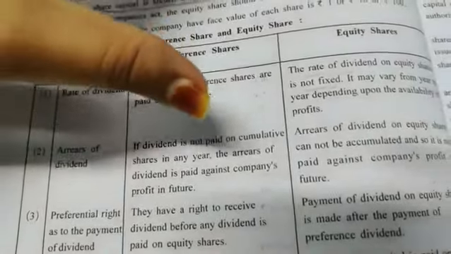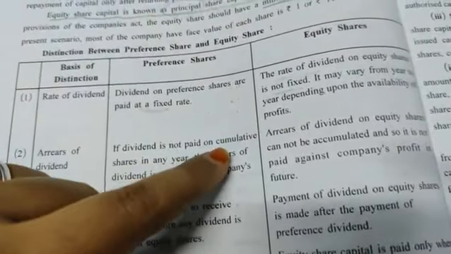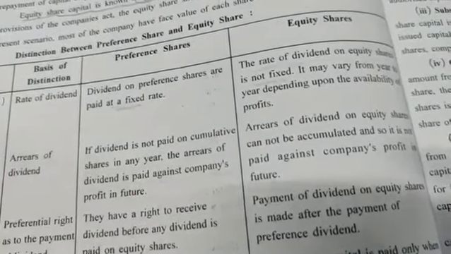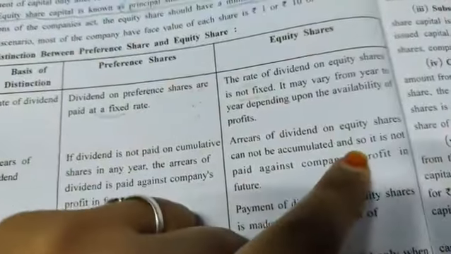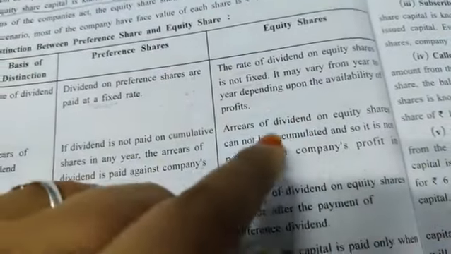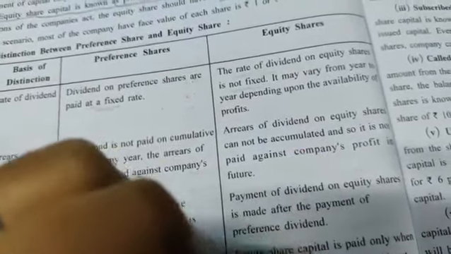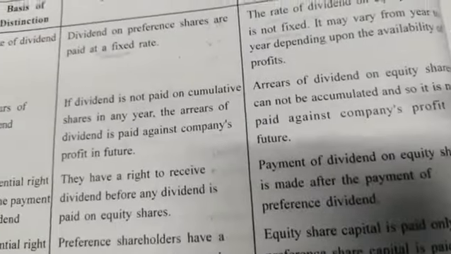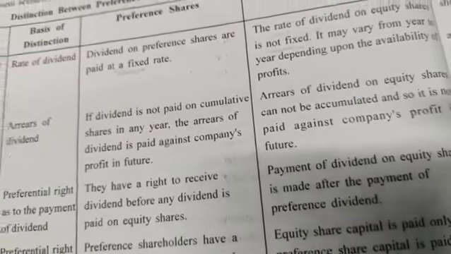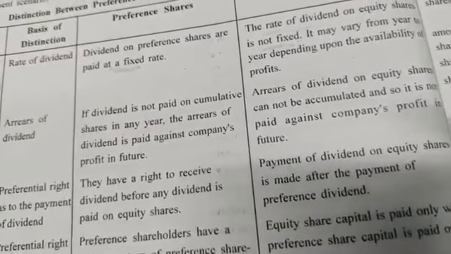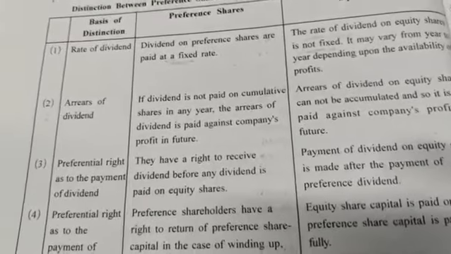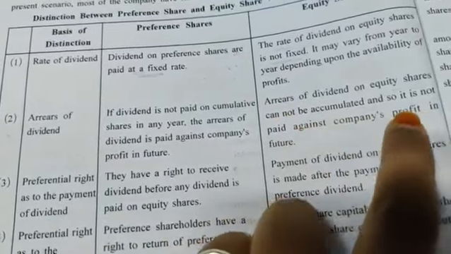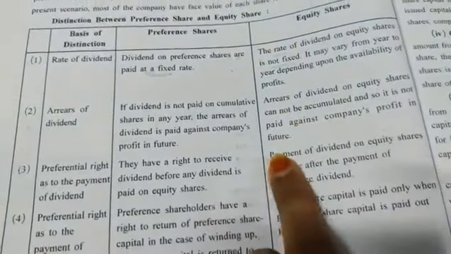So here in preference share, if it is cumulative, arrears of the dividend of the previous years are also given. Here whatever is gone is gone. There will be no accumulation. For example, first year there was no profit, no need to give the dividend. Second year also there was no profit, no need to give the dividend. Third year now there is profit, so you will give the dividend only for the third year. You won't give the dividend for the first and second year. That is known as arrears of dividend on equity shares, which cannot be accumulated, and so it is not paid against company's profit in future.